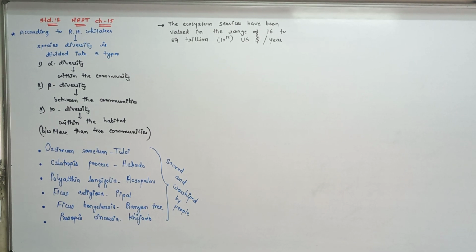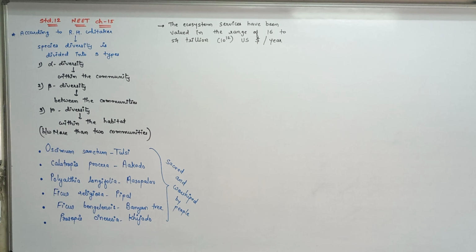India has more than 7% of total animal species in the world.